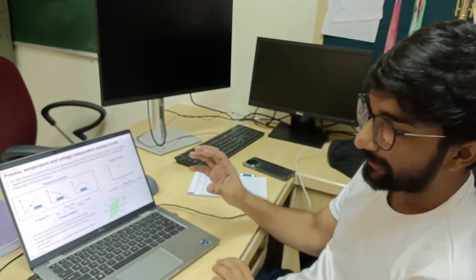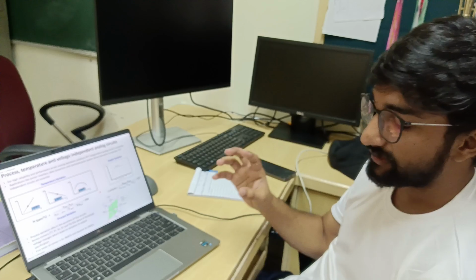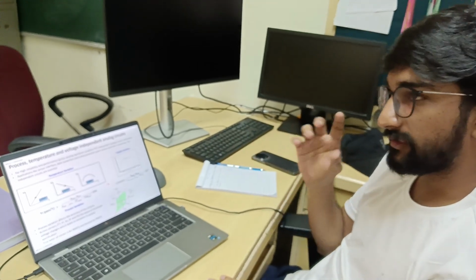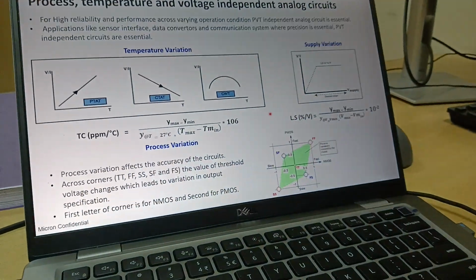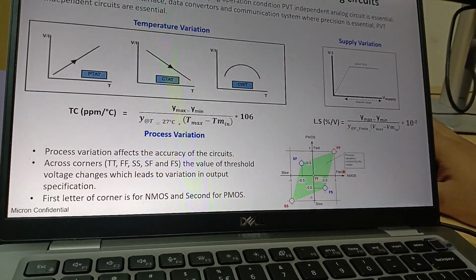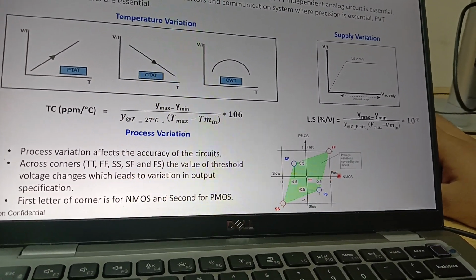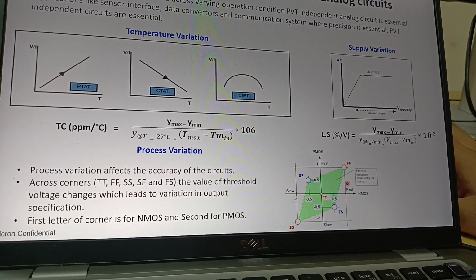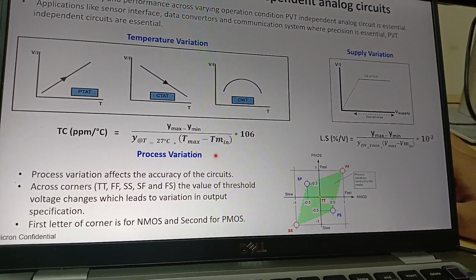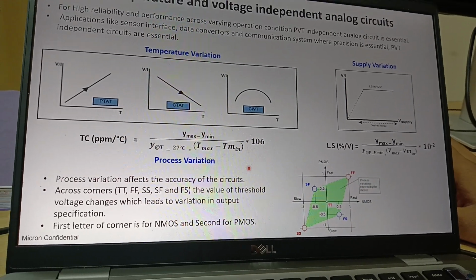So with that point of view, we understand the important parameter that will affect the analog circuit in terms of process variation is nothing but the threshold voltage. So here we are discussing, if you come to the fast corner, your threshold voltage will reduce. If you come to the slow corner, your threshold voltage will increase. So that's how we are able to understand the variation of process.